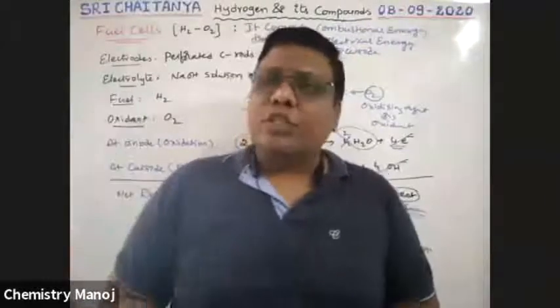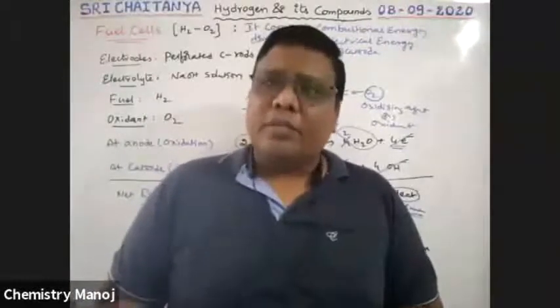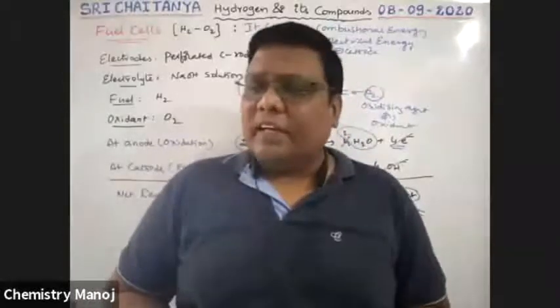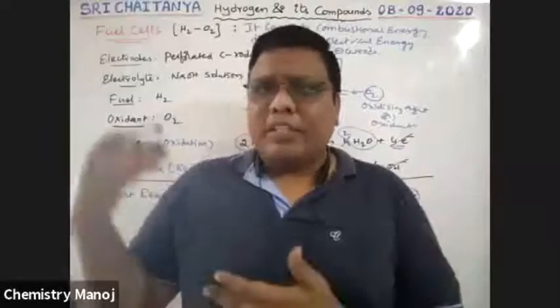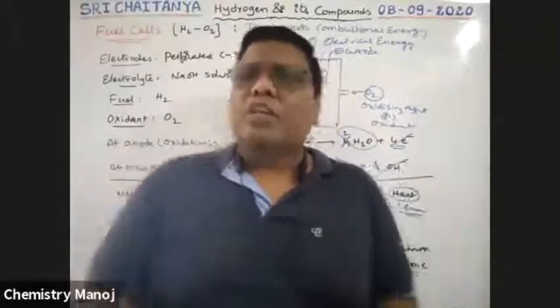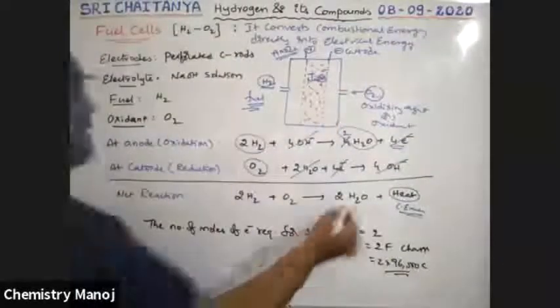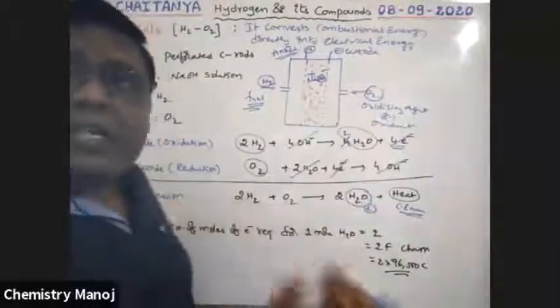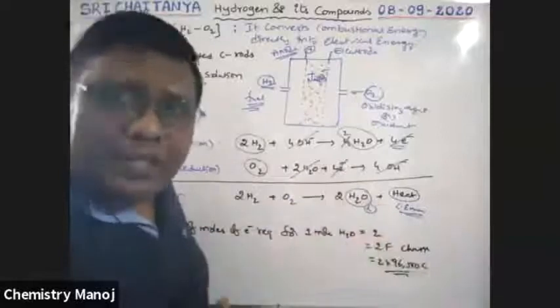In spaceships, hydrogen present in the universe is collected and oxygen is pumped into the cell, and automatically the reaction takes place. During that reaction, water comes out. This liquid water is used for drinking by the astronauts.